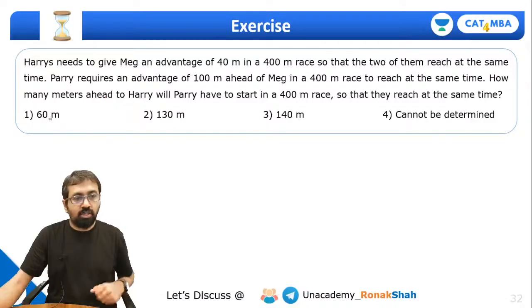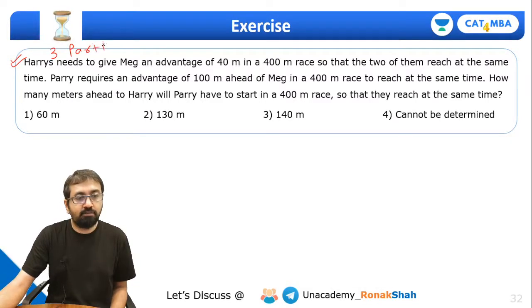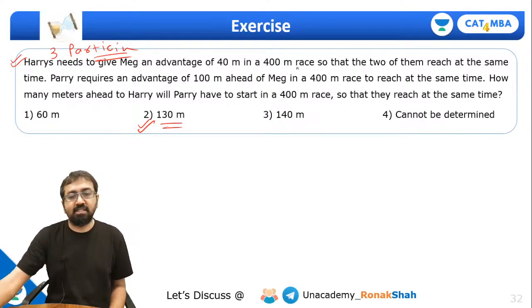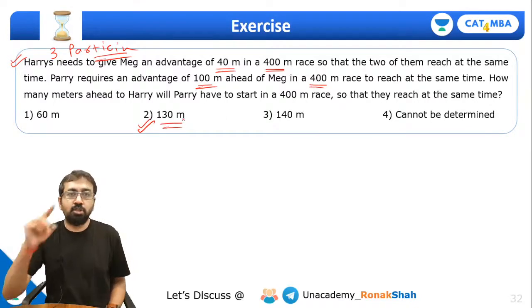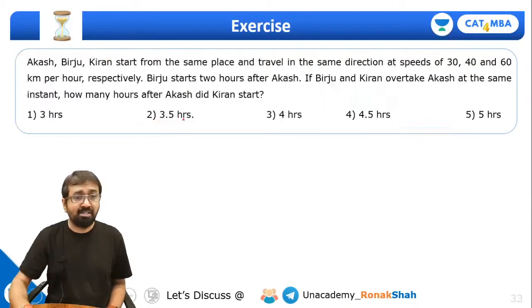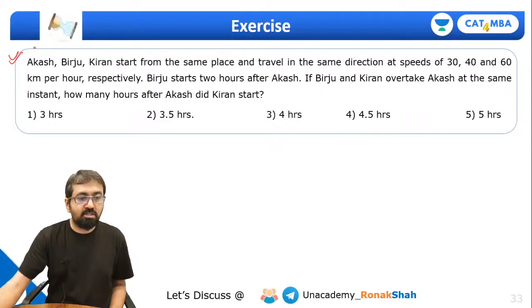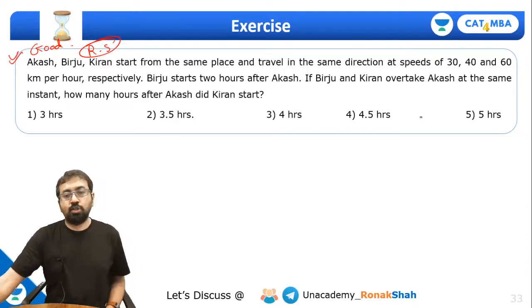Okay, guys, let's look at this question. It involves 3 participants, as I mentioned earlier. In fact, I have already given the example of this one. The answer will come out to be 130. It's the same data: in a race of 400 meters, A beats B by 40 meters, and A beats C by 100 meters. So how much will A beat C? 130 meters. So we have already discussed this. Why don't you try this one? This is a good question. This is more of a relative speed question. Take 1 minute and solve this question.